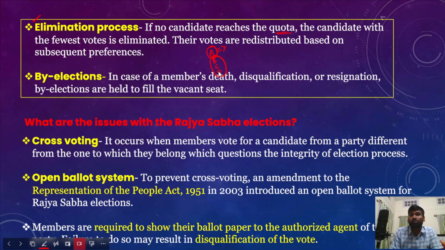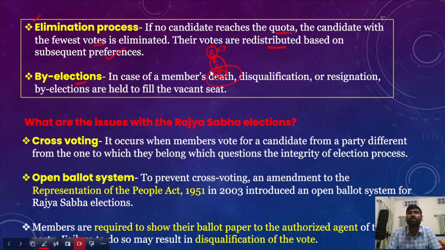If those candidates who are at the bottom rung don't get the required majority, the candidate with the fewest votes would be eliminated first. So in every round, candidates would be eliminated, and the eliminated candidate's votes would be redistributed based on the subsequent preferences among the candidates who are still in the contest.